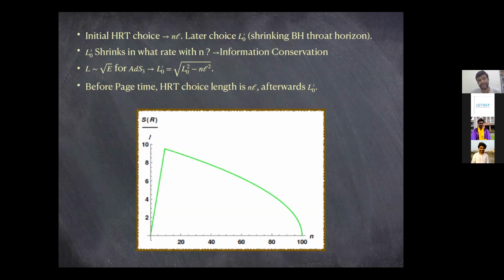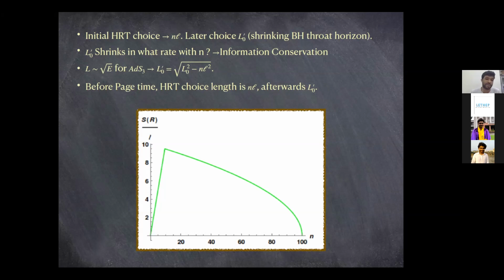In the case of AdS3, the entropy and energy relation goes like this: S is proportional to root of E. Since entanglement entropy is also proportional to the length in AdS3, the codimension 2 surface simply means length.